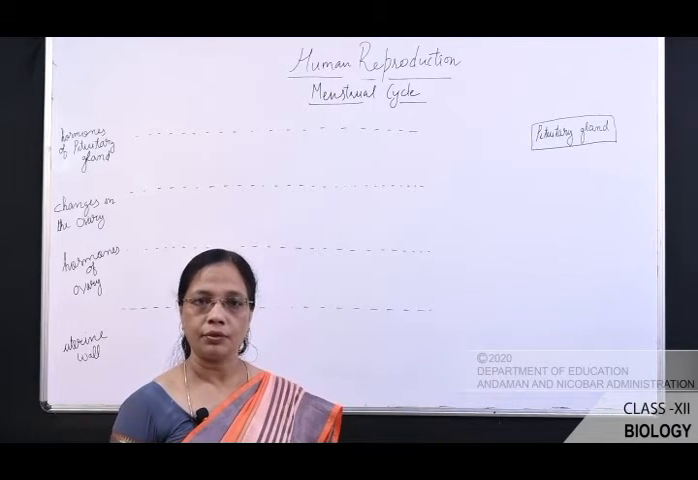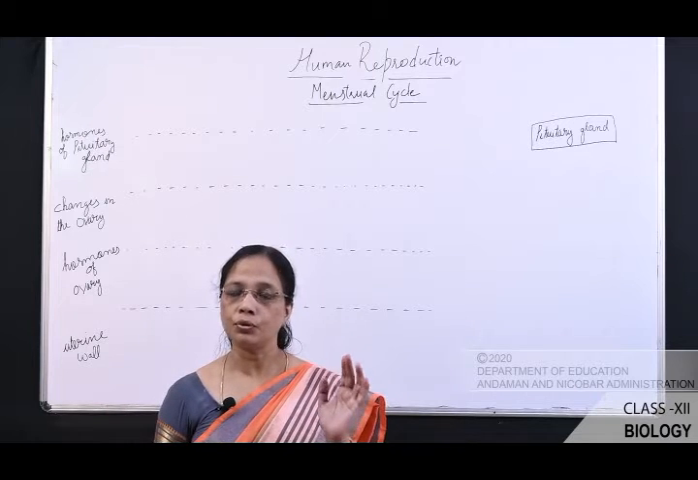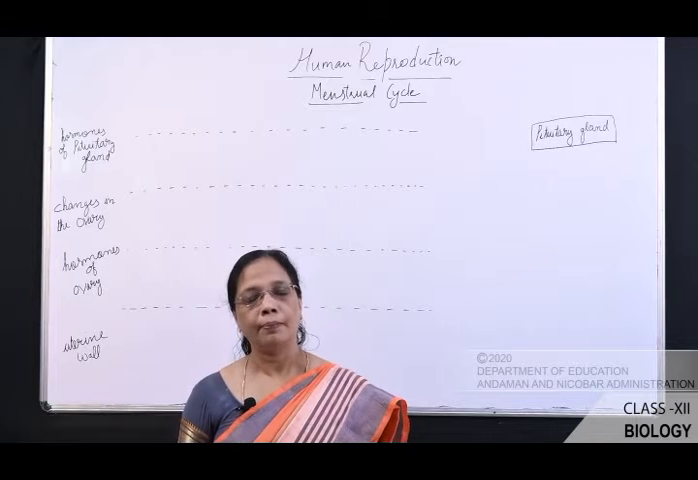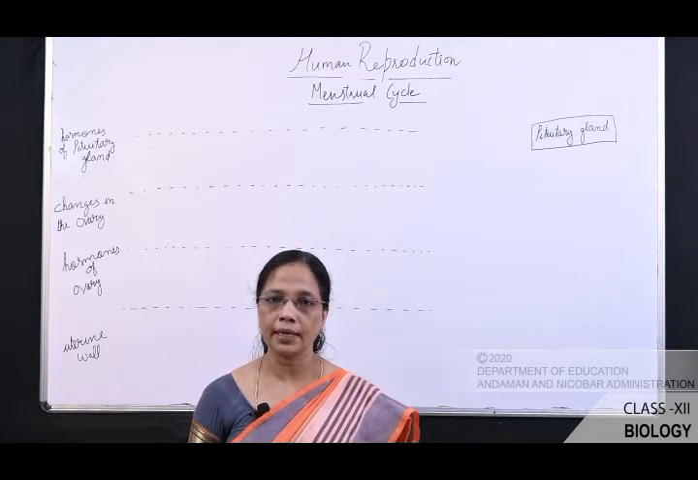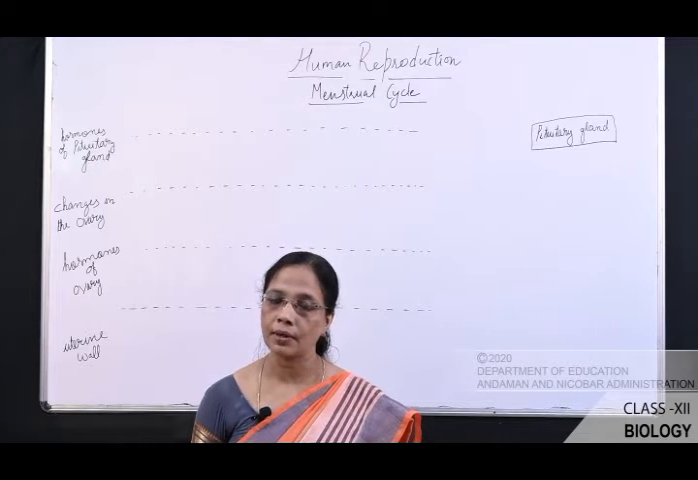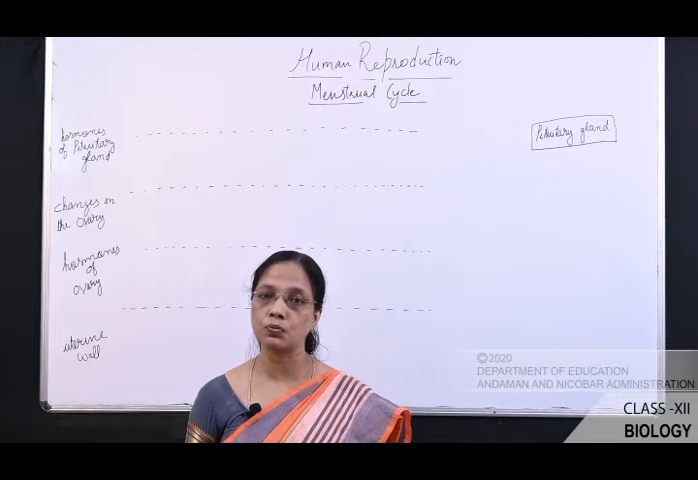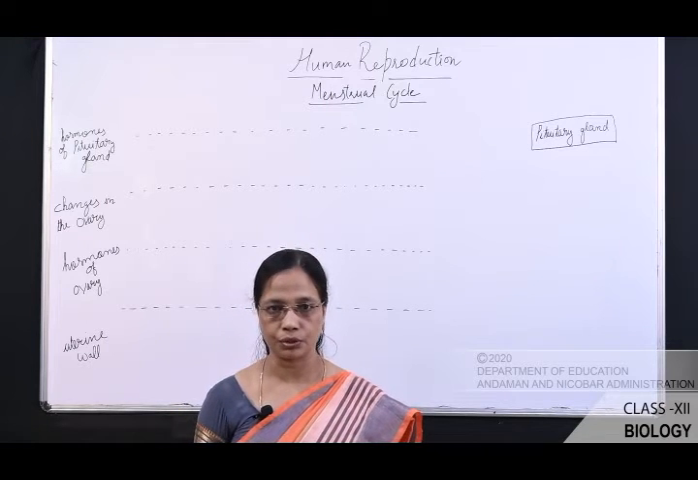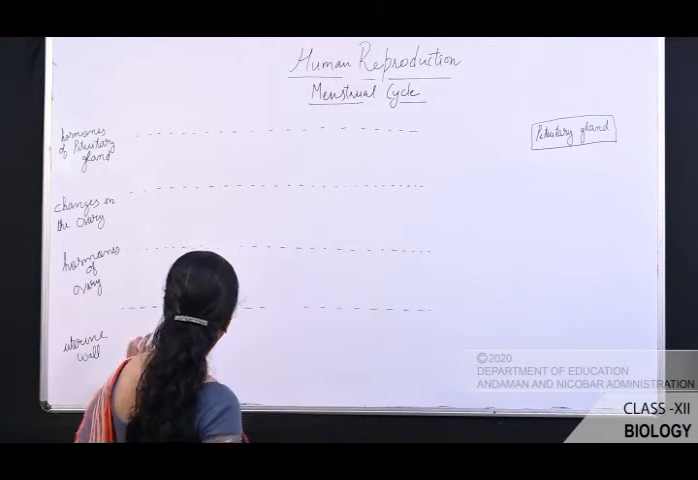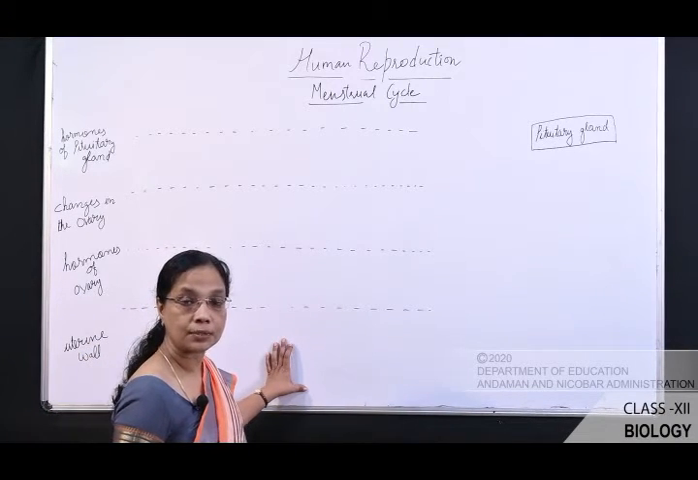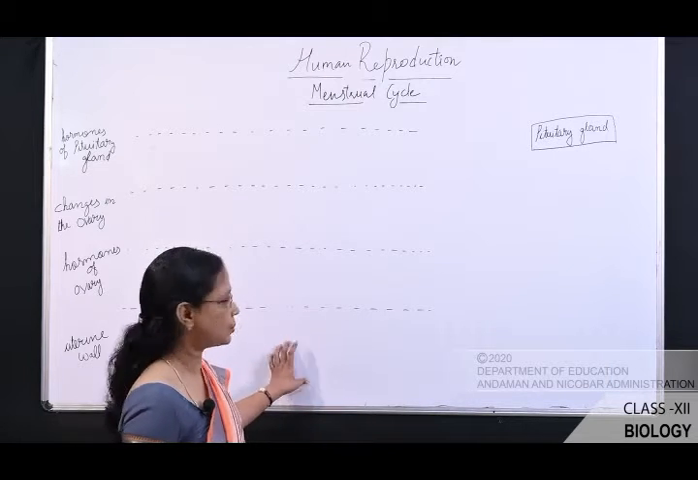You have studied that uterus consists of 3 layers of walls. What are they? Perimetrium, that is the outermost layer which protects the uterus. Middle layer is known as myometrium, which is made up of smooth muscular tissue. And the innermost is known as the endometrium, that is the glandular tissue. Here we'll see what are the changes which take place in the endometrial tissues.